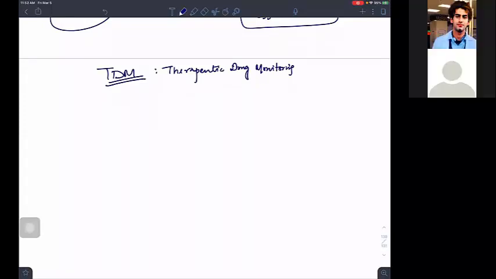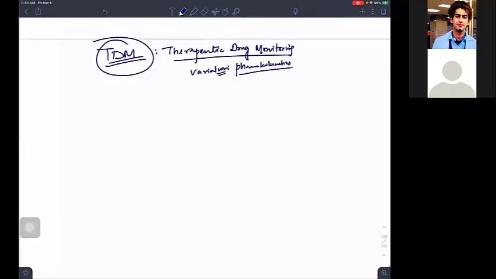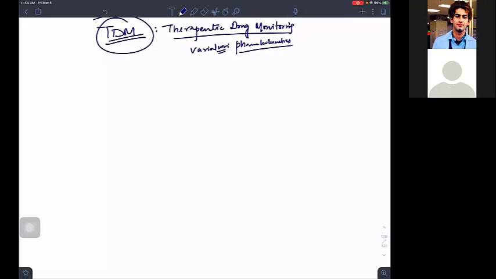Okay, so let us come back. What are we saying about this TDM? This therapeutic drug monitoring, we are using for the drugs which have variations in pharmacokinetics, excretion, metabolism. Those drugs I will be using TDM for. By the way, what is the concept? The best example I can give you is the antihypertensive drug.